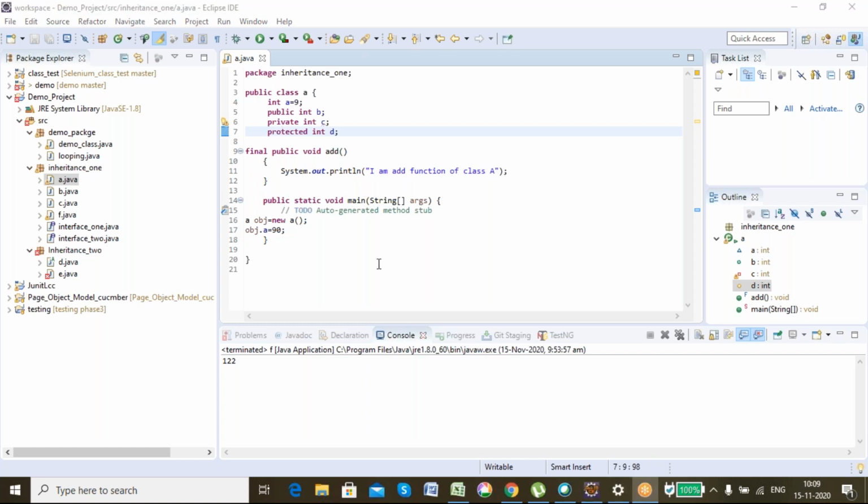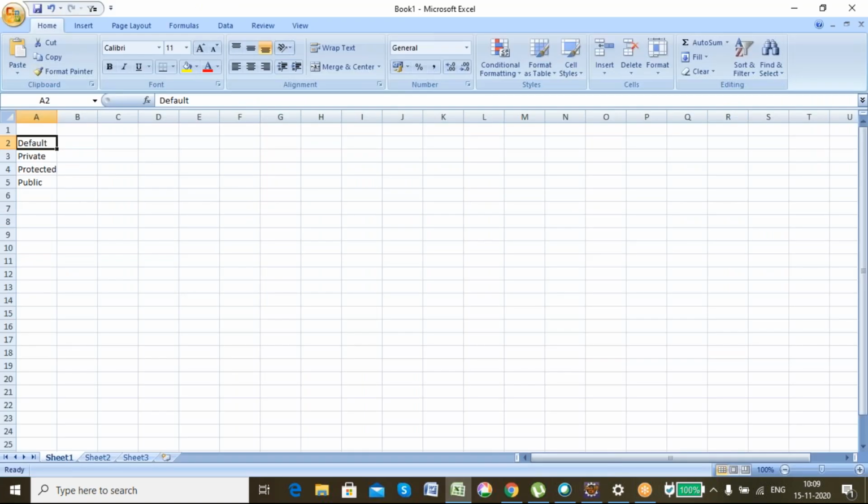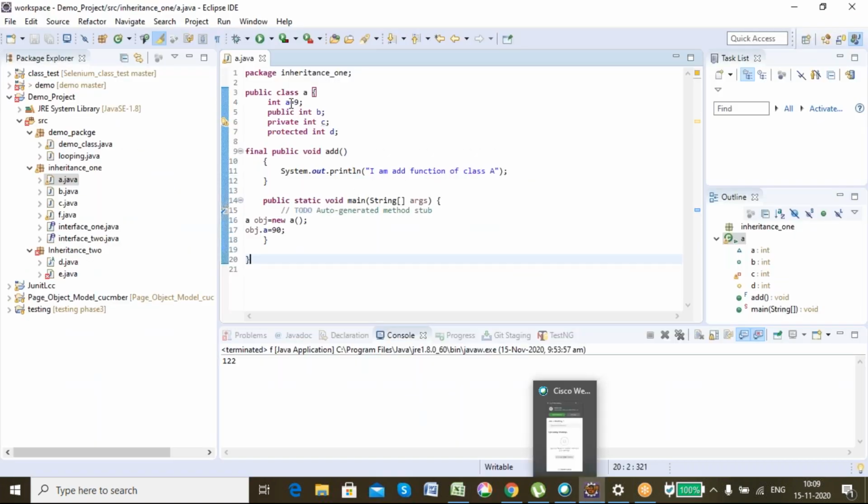Now see, where can I access these default data members? The default data members can be accessed anywhere inside the package. That means this variable A, I can access anywhere inside this package. I cannot access it here or here because it is outside the package, in another package.